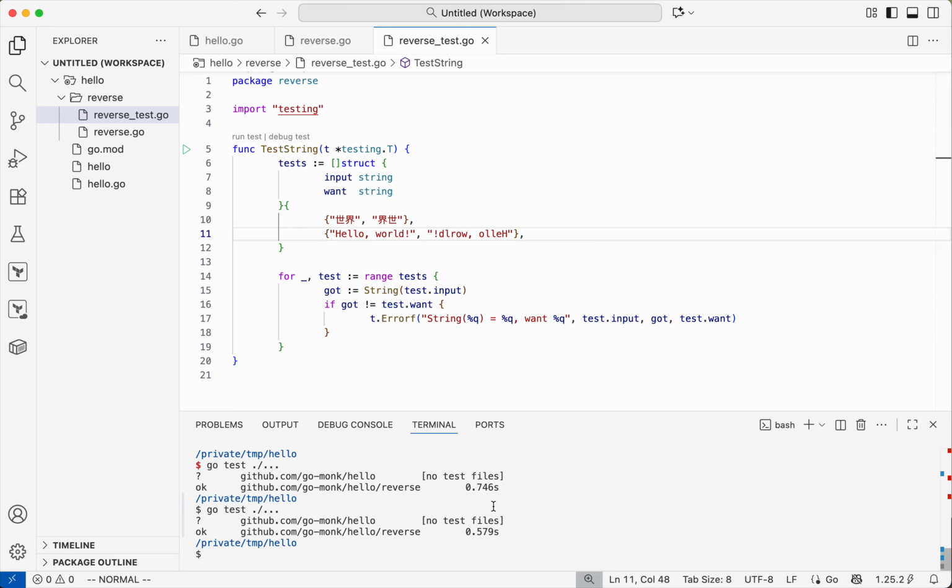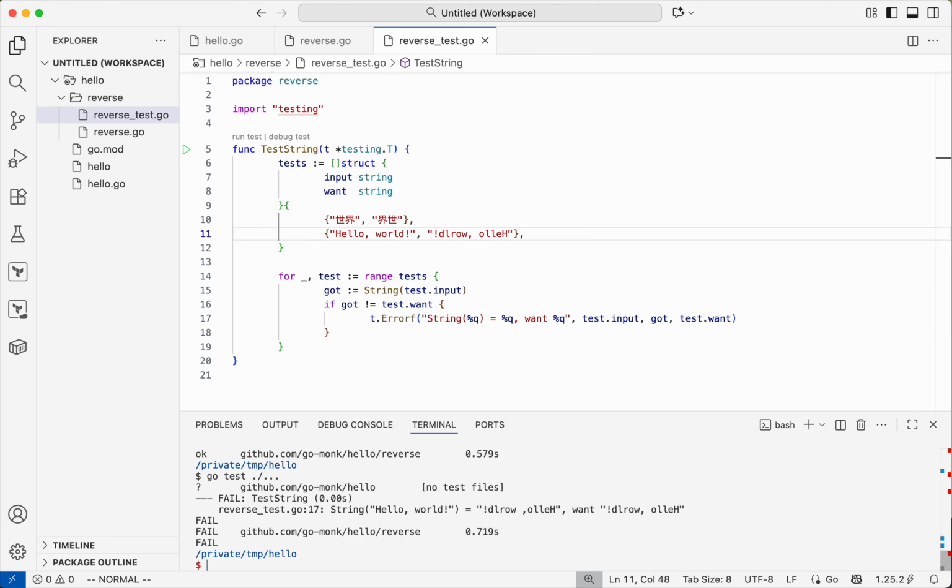Let's see whether it works. No. So we got this, but we want this. Okay, the problem is no comma, so the comma goes with hello, so like this. So I had an error in the test. So I fixed the test.